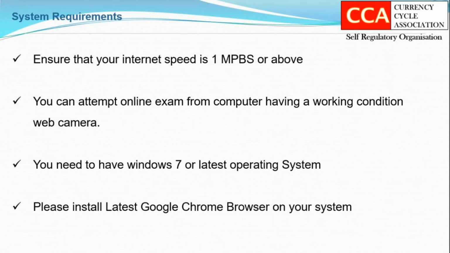Please understand the system requirements for appearing your online exam. Your internet connection should have at least 1 Mbps internet speed to appear your exam efficiently. You can use your laptop, your PC or any other device with working webcam. The operating system of your PC should be Windows 7 or above. Before you appear your exam, please update your Chrome browser.